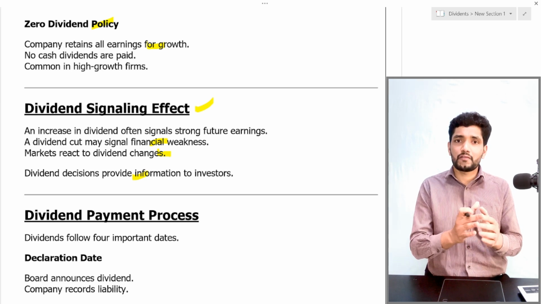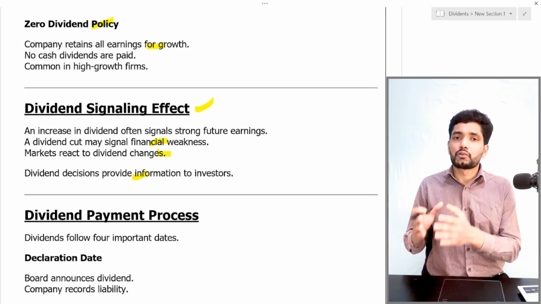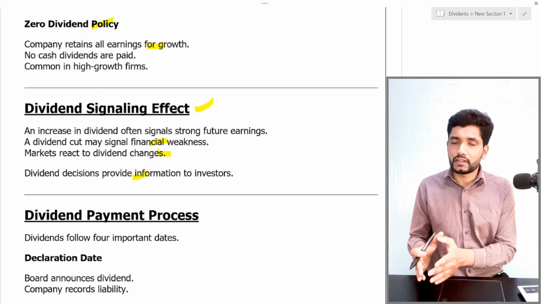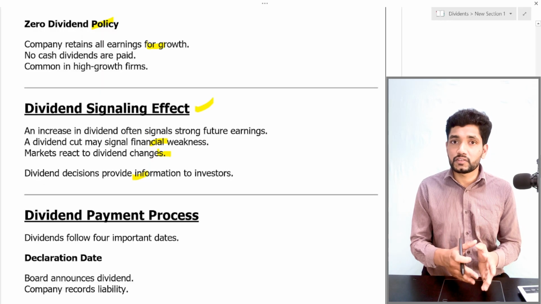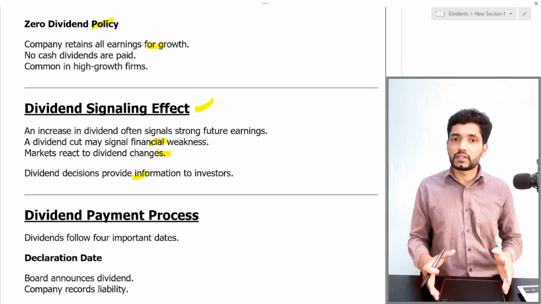Now, dividend policy has an impact within the company and also outside of the company. That is, the external things are also affected. That means the investor perspective and the market value, all these things will be affected by the dividend policy.